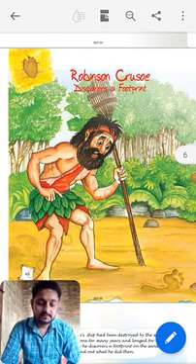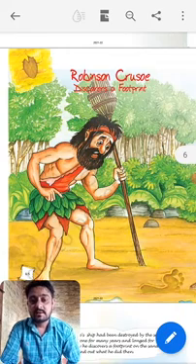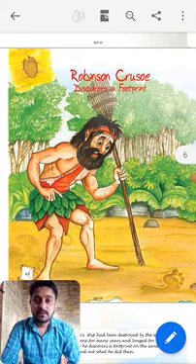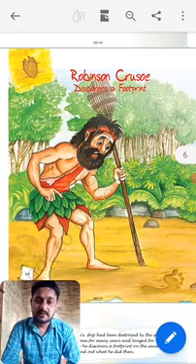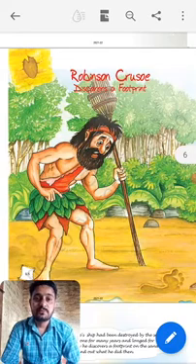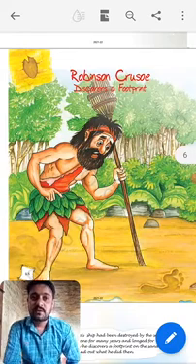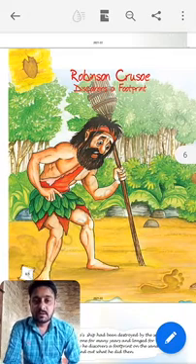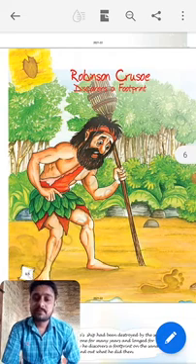Today we will learn a new lesson of class 5 English from unit 3. In the last class we learned a poem, Shadow. Now from the same unit we have one more lesson, Robinson Crusoe Discovers a Footprint. Today we will learn a short story about Robinson Crusoe.